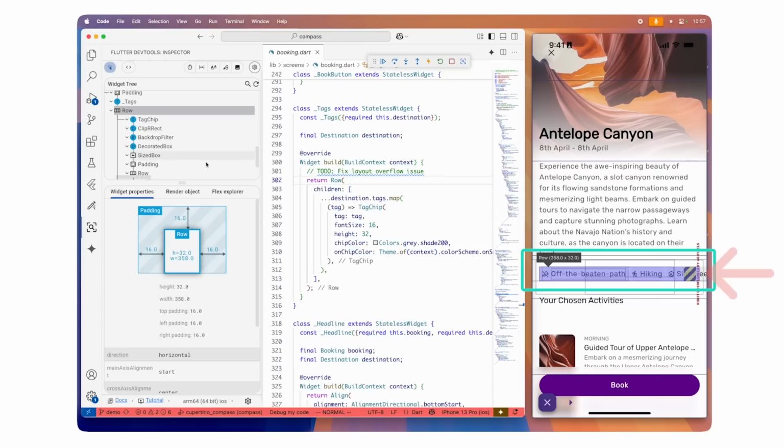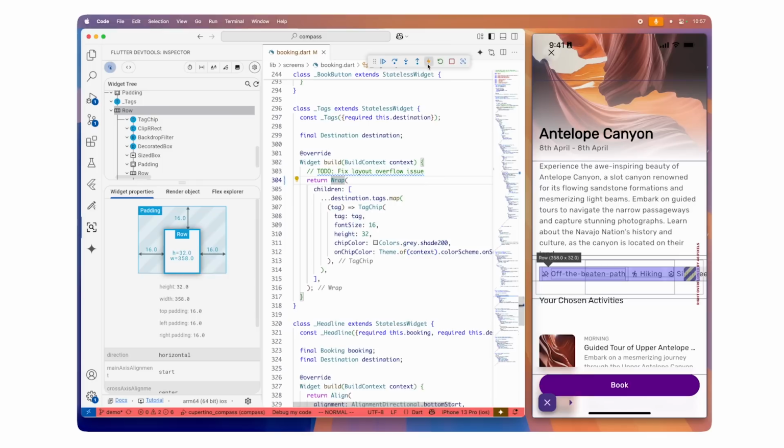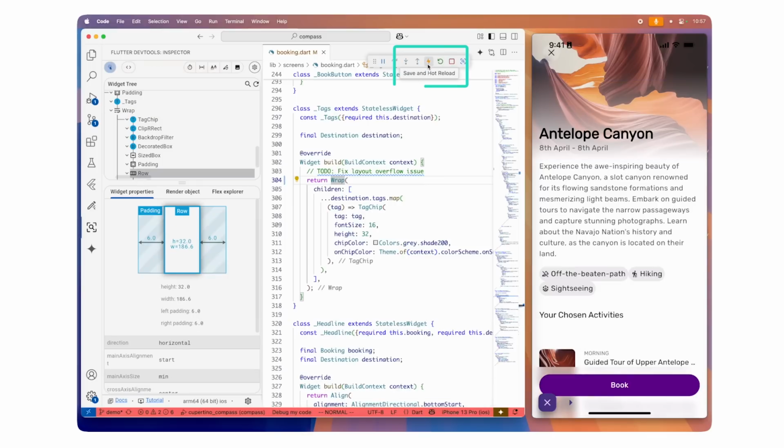It looks like the problem is that this row widget is overflowing. In other words, the children are taking up more space than the row can provide. If I use a wrap widget instead and save the file, Flutter updates the app right away. That's because Flutter can hot reload the app. It's a stateful hot reload, so the app stays on the same screen and I can make changes to the real app while it's running.